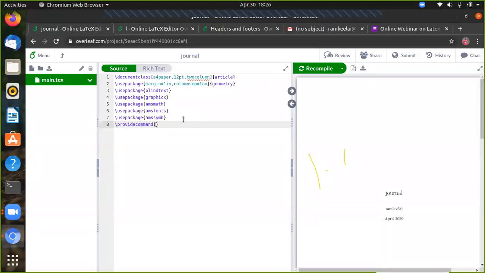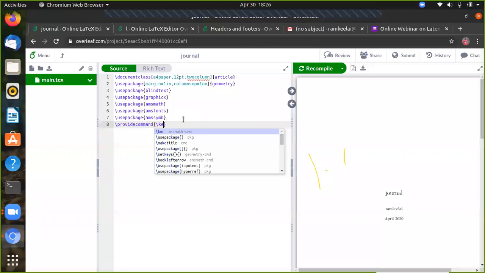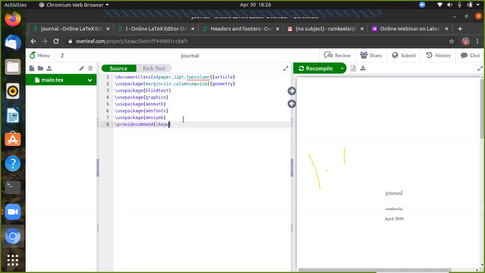Open bracket, backslash keywords. This is a very, very important step. You can make a note of it: provide command, backslash keywords. This is the first thing. Provide command, backslash keywords. So we must include the keywords command definition. That's the provide command keywords.